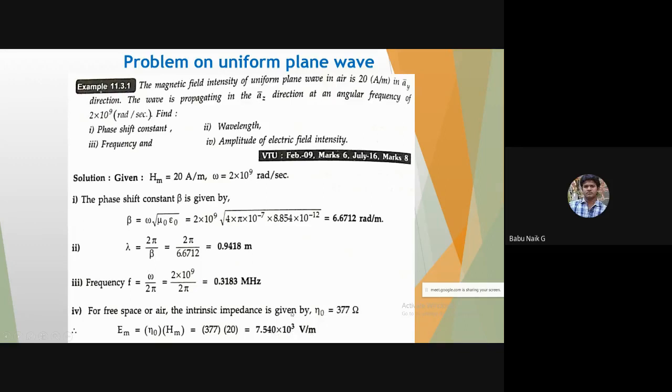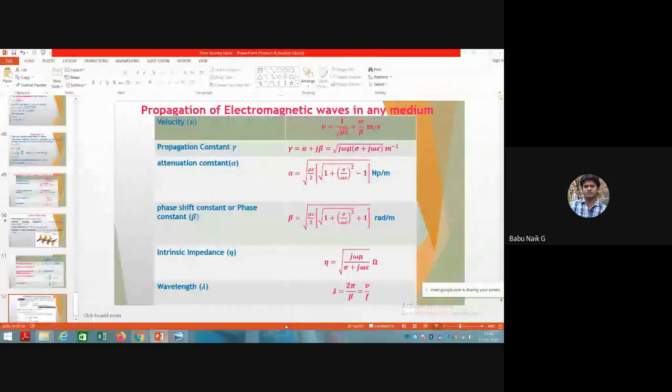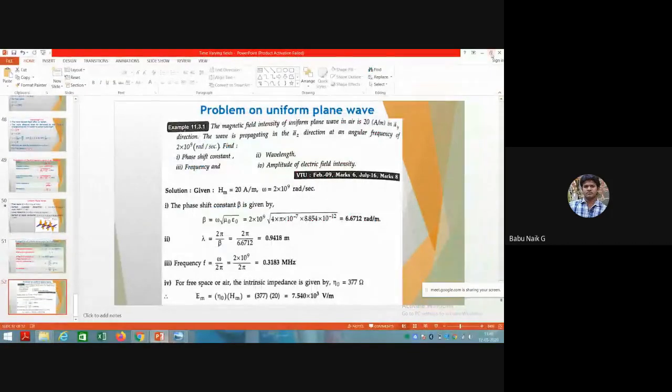So this much voltage we get after the wave travels in such a medium.